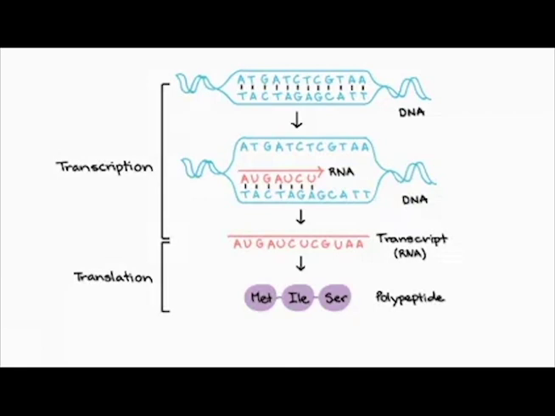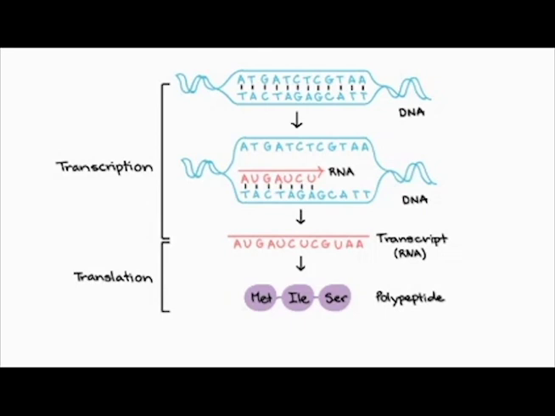So in a prokaryotic cell, transcription and translation are coupled. Translation begins while the mRNA is still being synthesized. In eukaryotic cells, transcription occurs in the nucleus, and translation occurs in the cytoplasm. Transcription and translation are spatially and temporally separated. Transcription occurs in the nucleus to produce a pre-mRNA molecule. Pre-mRNA is typically processed to produce the mature mRNA, which exits the nucleus and is translated in the cytoplasm.